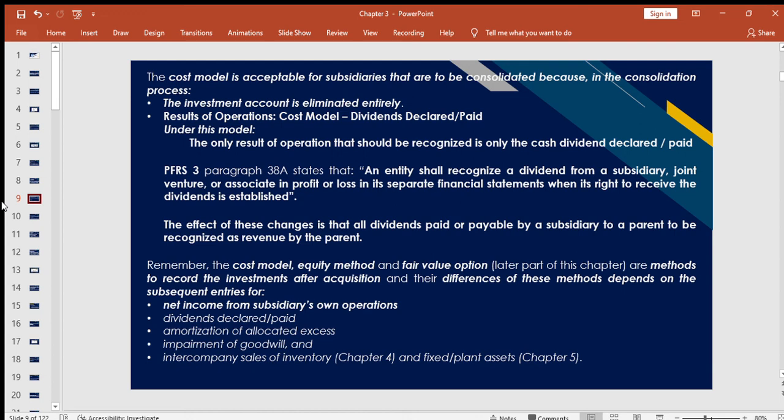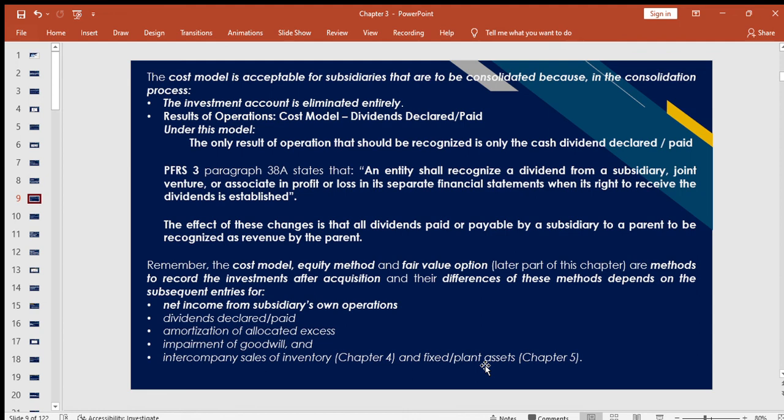So, under this model, the only result of operation that should be recognized is the cash dividend declared or paid. We will have an example of this. Remember, the cost model, equity method, and fair value option are methods to record the investment after acquisition.